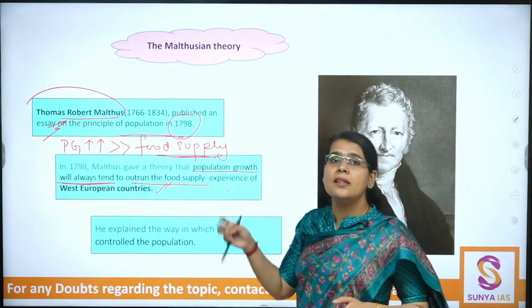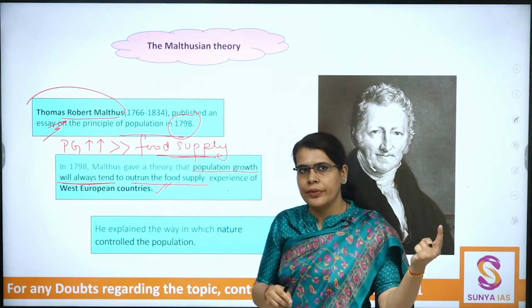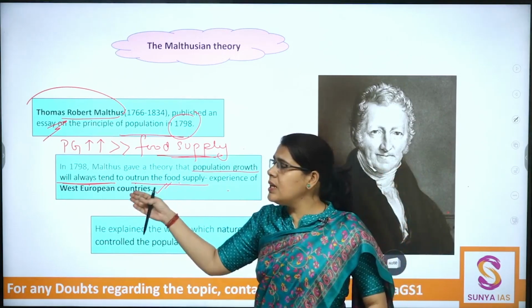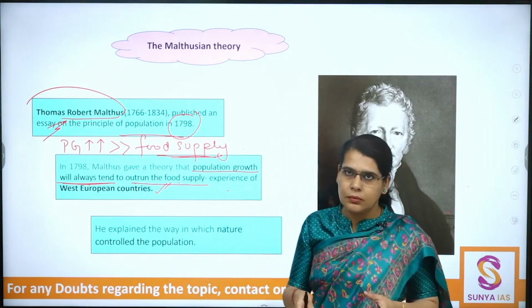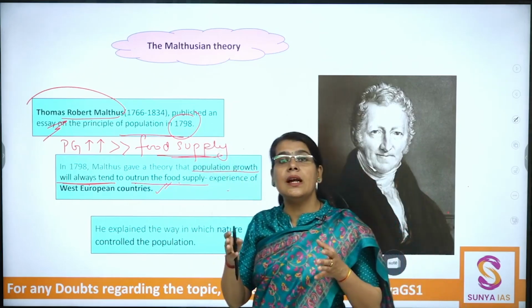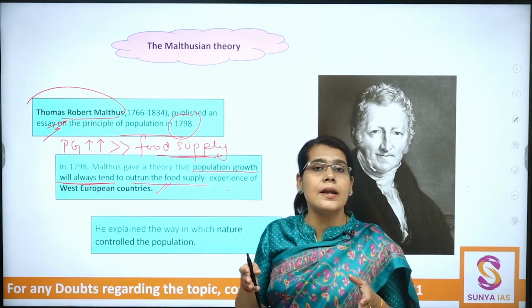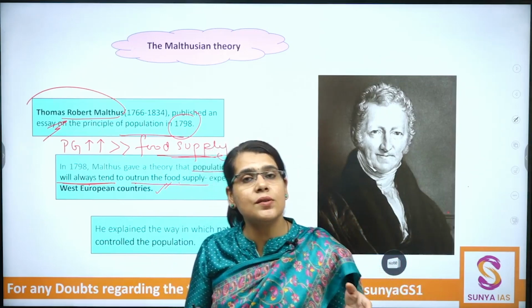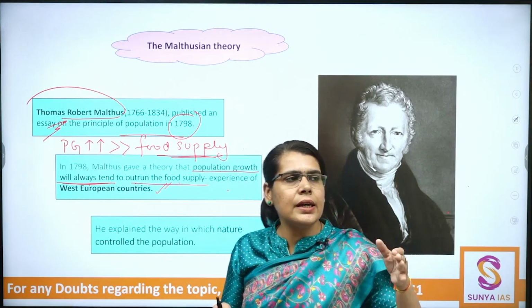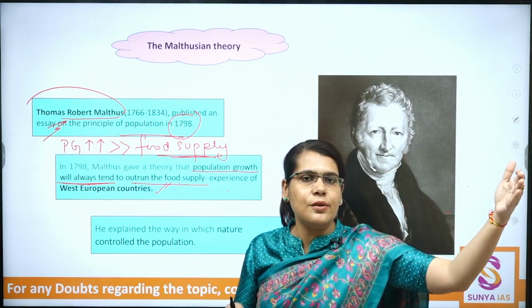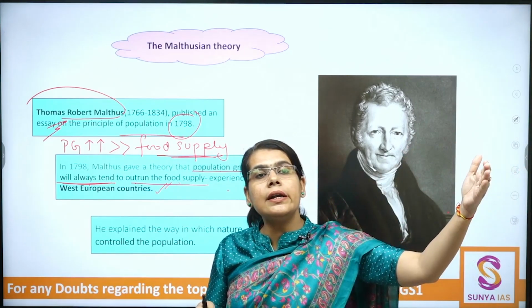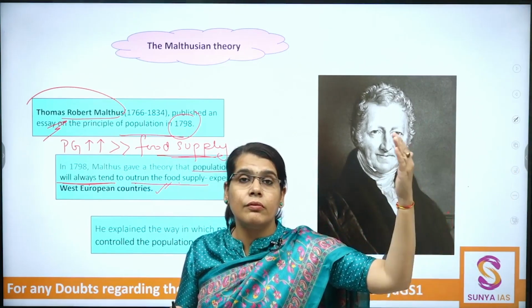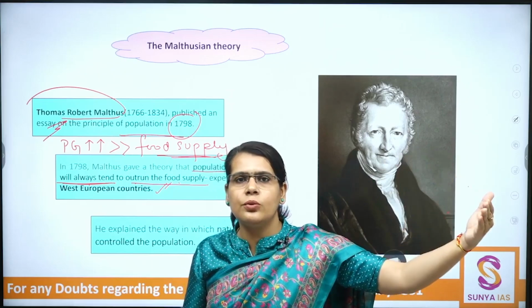Here, the idea is that of the first approach, that is, whatever he is visualizing around him. This is the time period of 1700s, early 1800s. So, whatever he is visualizing around him, he is trying to generalize that for all the countries of the world. Will it be true? Will it not be true?